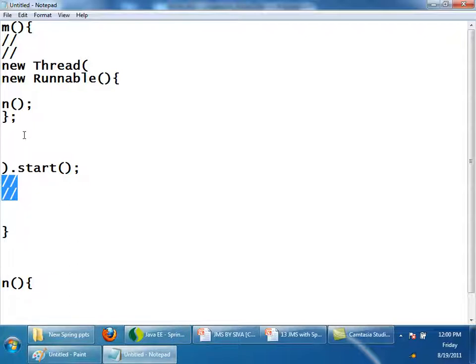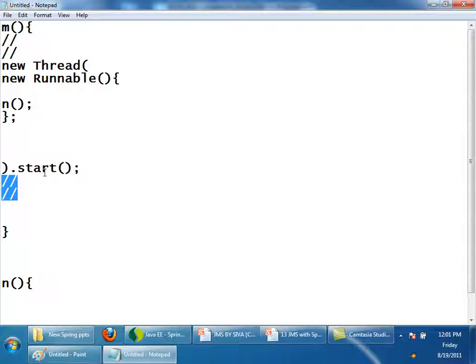So when can we make this asynchronous? When is it good to make it asynchronous? If the response is not depending upon it. Yes. The execution of n can be independent of the rest of the statements in m. If these statements are not dependent on the execution of n, then it is always good to make an asynchronous program, right? So this is how to make an asynchronous program, right? Normally a method call is synchronous. Now I want something to happen asynchronously, right?